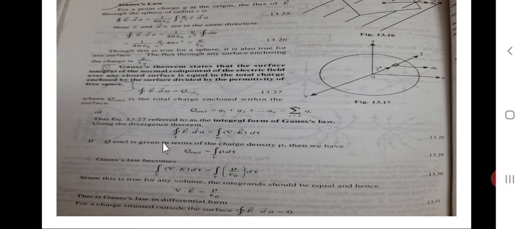Now this Q enclosed is equal to Q1 plus Q2 plus Q3 plus so on up to Qn, which is equal to summation over Qi, where i is equal to 1 to n. This equation is referred to as integral form of Gauss law. Now you know about the divergence theorem, that is integration over closed surface integral E dot dA is converted into volume integral of del dot E d tau.